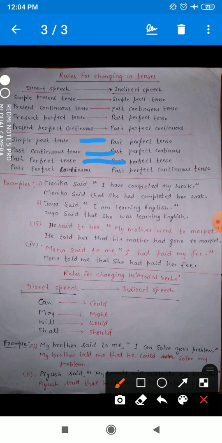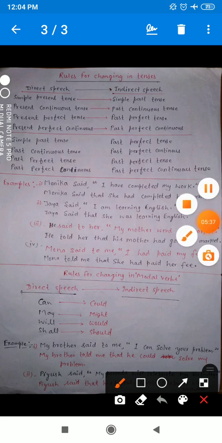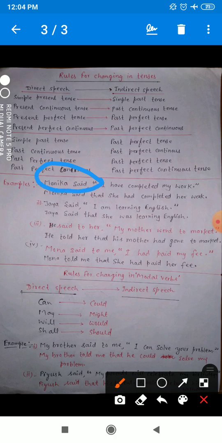Now see some examples. I have mentioned some examples for you, so let's understand it with examples. First example: Monica said, I have completed my work. In that sentence, "Monica said" is the reporting verb part, and "I have completed my work" is the reported speech.